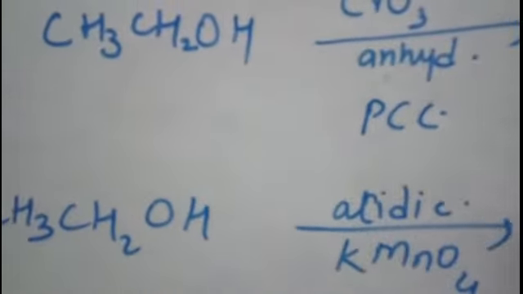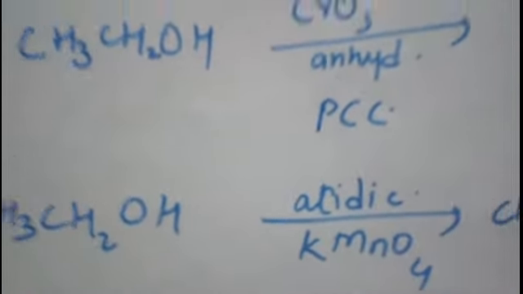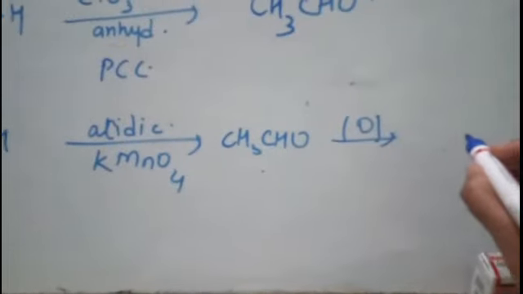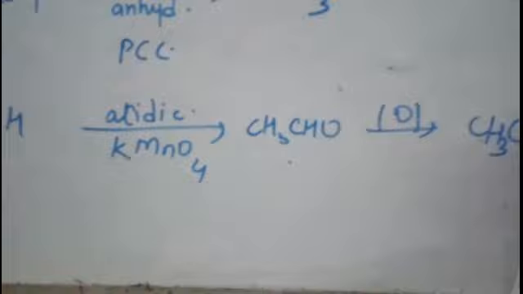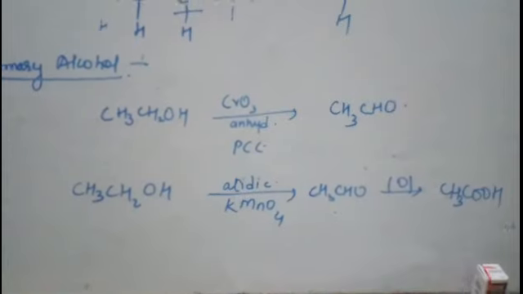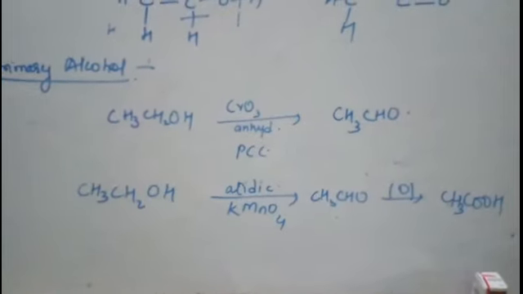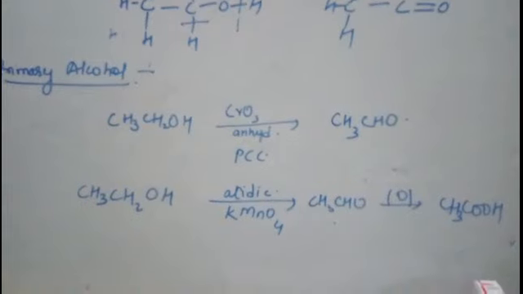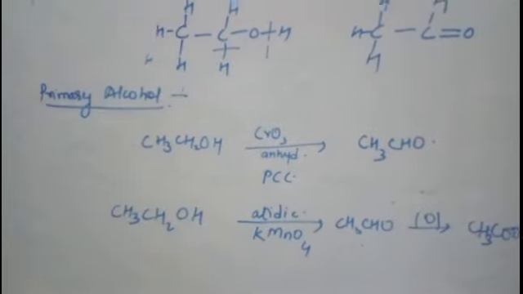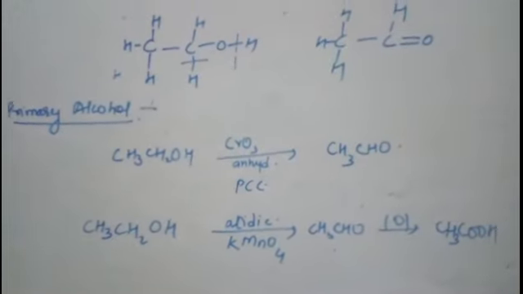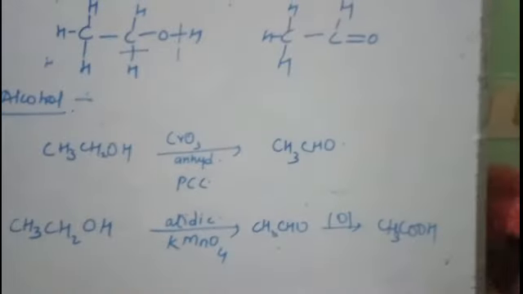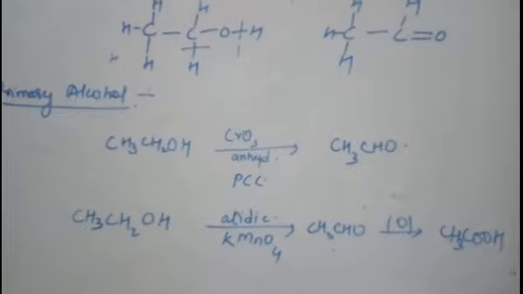So first of all, you will get an aldehyde in the case of primary alcohol, which will further get oxidized to give you a carboxylic acid, and the number of carbon atoms in the carboxylic acid formed will be the same as the carbon in the alcohol. Right, this you have to remember: in the case of primary alcohol, the number of carbon atoms in the parent alcohol and the acid are the same. So in the presence of a strong oxidizing agent, you directly get a carboxylic acid. The aldehyde will be formed as an intermediate, but the result will be your carboxylic acid. So this happens with primary alcohol.